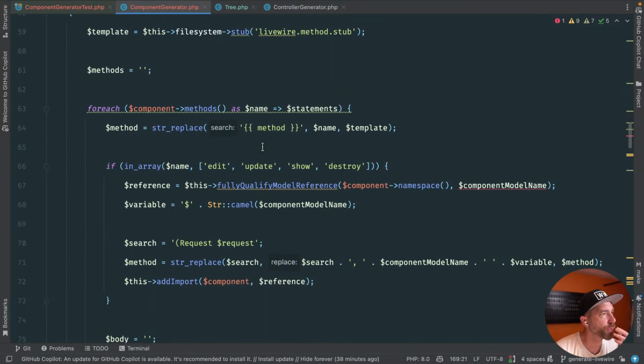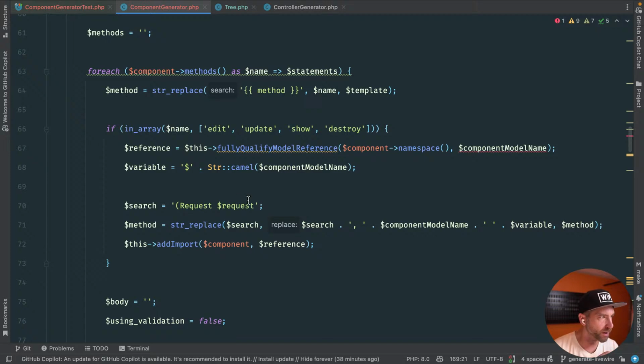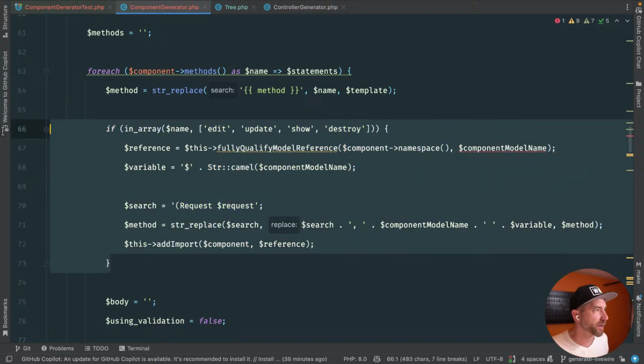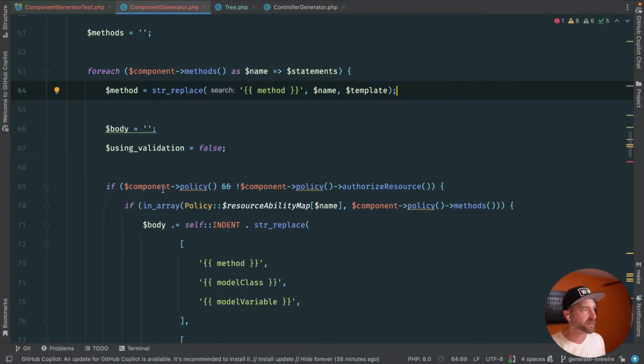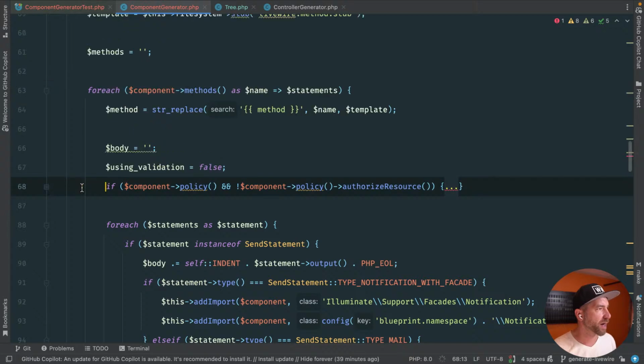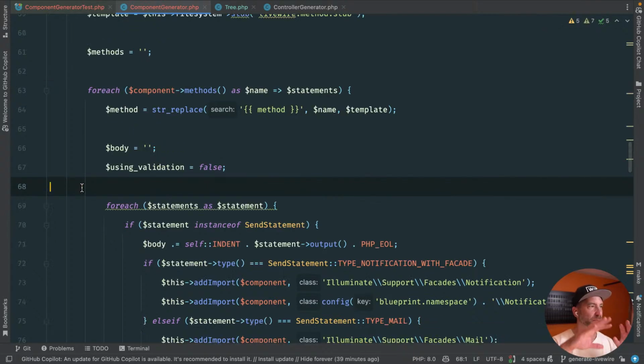Let's go through this a little more slowly. Okay, so we're going to replace the method name with the method, of course, no problem. If it's edit, update, show, or destroy, we're going to assume all this request stuff. Again, we're not a resourceful controller. We can start ripping out those types of pieces. If there's a component policy, so again, none of that. This should get back to basically just building this method right now in a very dumb way.